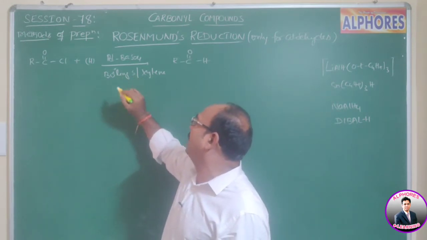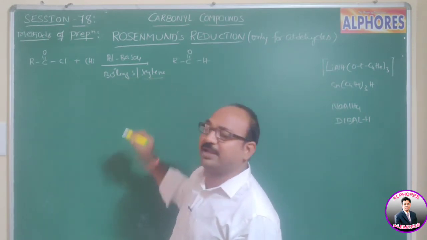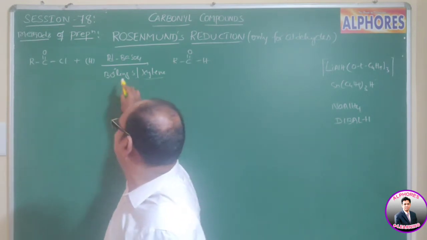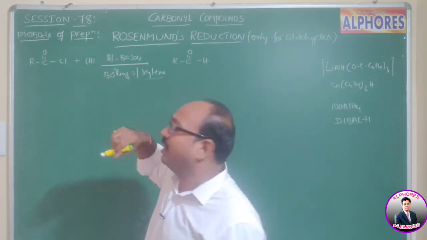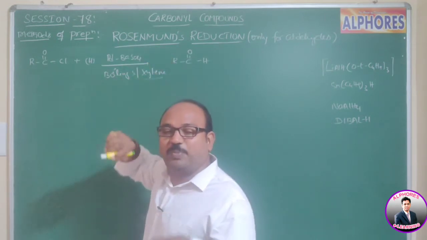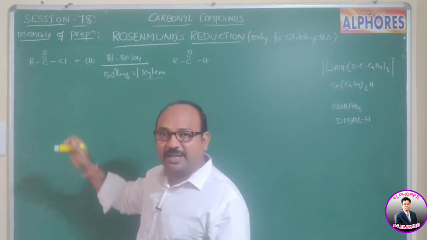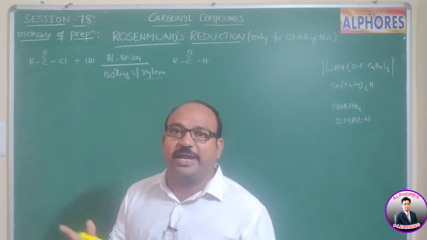And boiling sulfur or xylene, it acts as a solvent. Here, sulfur also acts as a catalytic poisoner, and barium sulfate is there to block the active sites of palladium. I am repeating, palladium is the catalyst and it has many active sites.